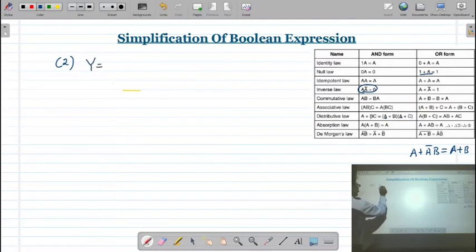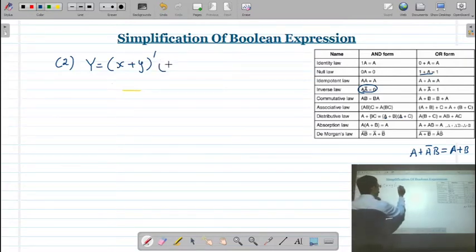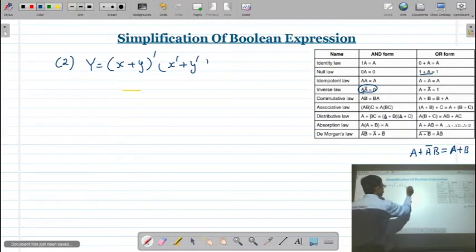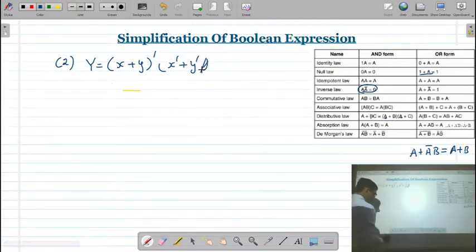And we have y is equal to (x plus y dash) into (x dash plus y dash), whole dash is there. Correct?